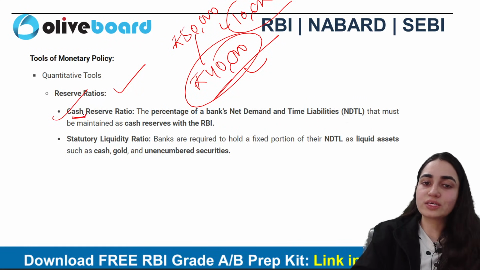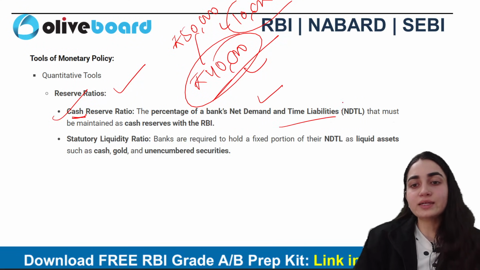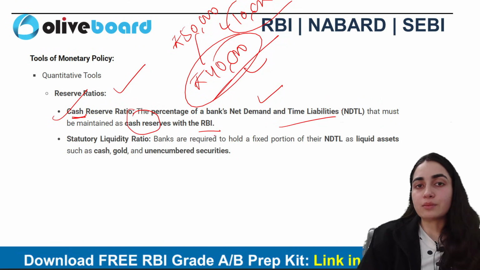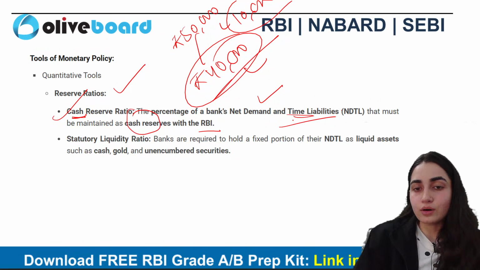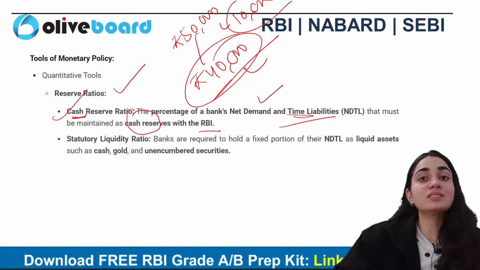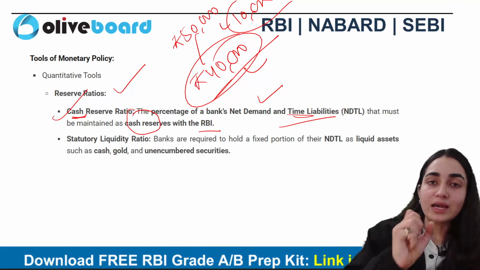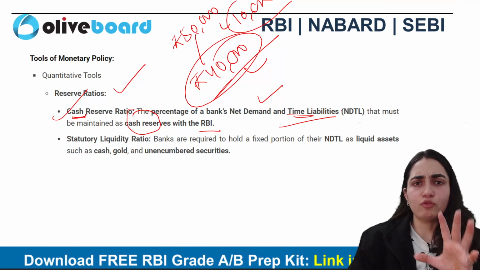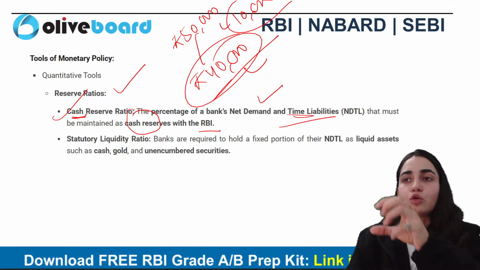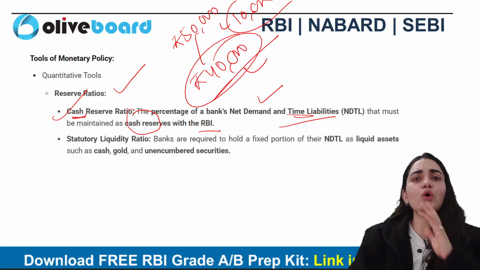Cash means associated with cash only, right? So the percentage of bank's net demand and time liabilities here that must be maintained as a cash reserves with the RBI. Now you people also remember that when I talk about demand and time liabilities here, so yes, जो हम deposits देते हैं वो क्या है, हमारे जो banks है, जो हमारे scheduled commercial banks है, वो उनकी liability है ना, कि जो हम पेमेंट हमने जो सबमिट करी है सेविंग्स अकाउंट में वो उनकी क्या है, लाइबिलिटी है, क्योंकि उनको हमें वापस देनी है.